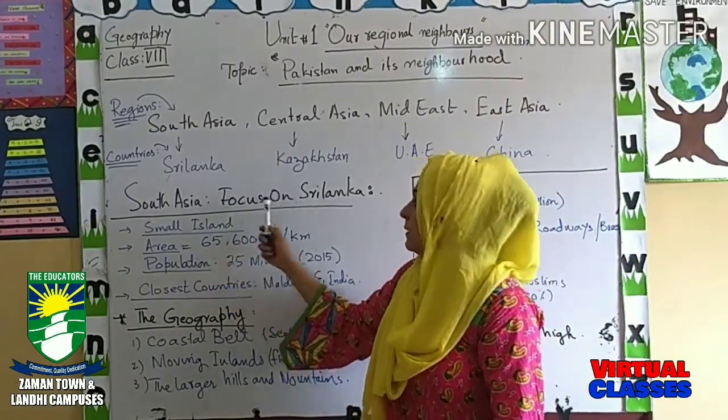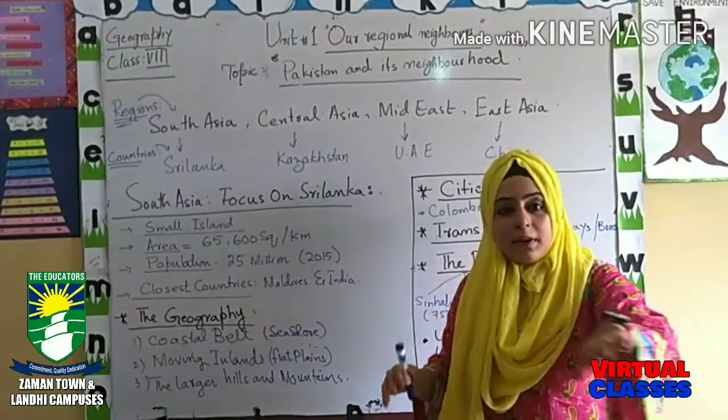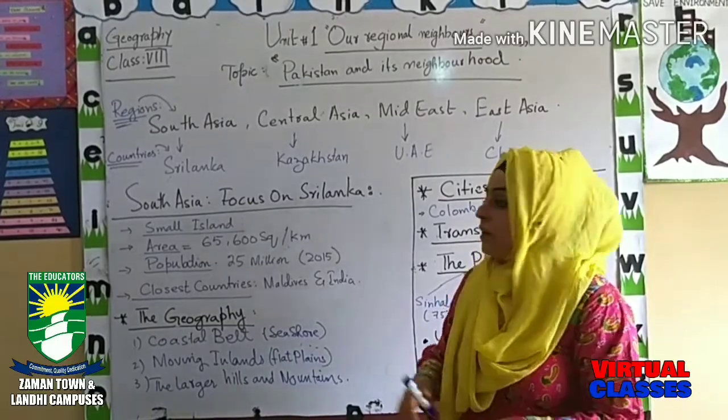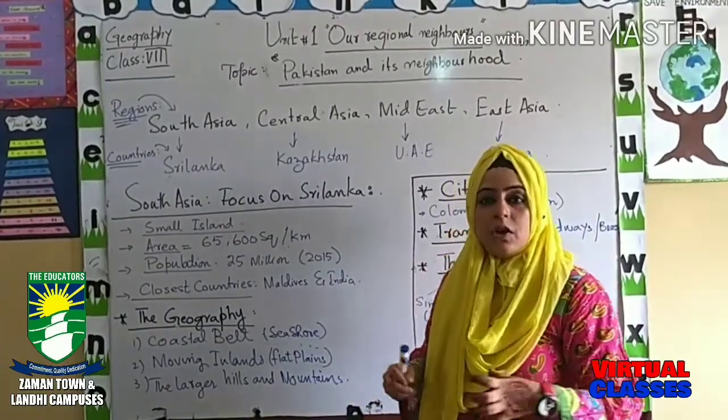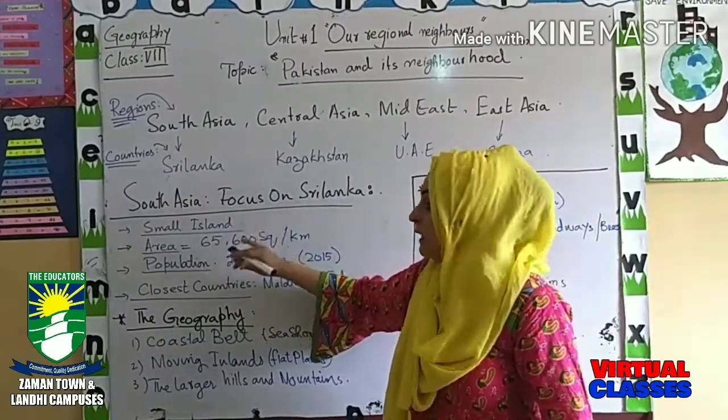Small island. Sri Lanka is a small island. What is an island? An island is an area which is mainly surrounded by water. So Sri Lanka's land structure, or which type of land it is, is an island.